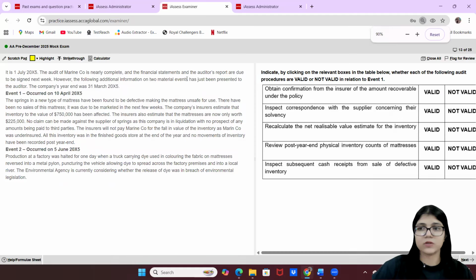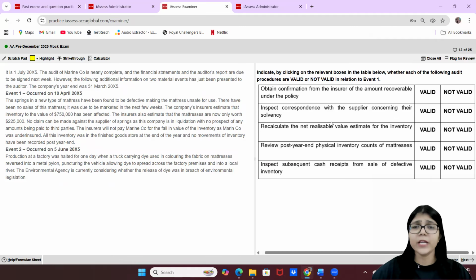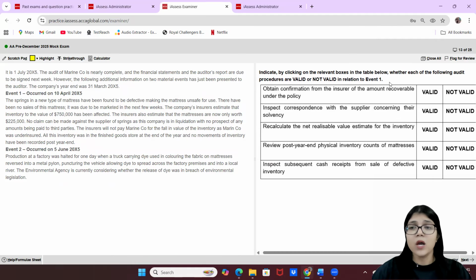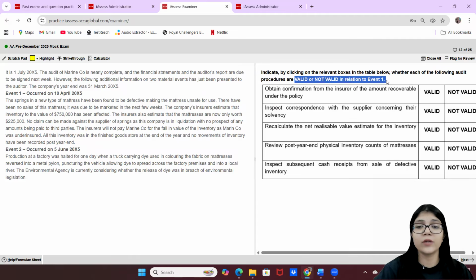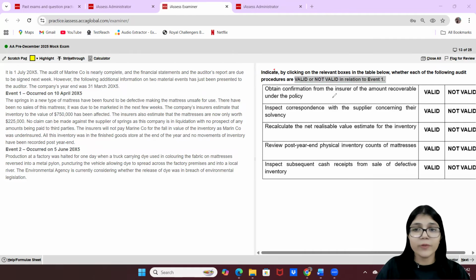Indicate by clicking on the relevant boxes in the table below whether each of the following audit procedures is valid or not. So these are basically the audit procedures that the auditor might be doing. We need to see if they are valid or not in relation to event 1, and only event 1, which is basically your inventory case. Let's see. Obtain confirmation from the insurer, so basically the insurance company, of the amount recoverable under the policy.